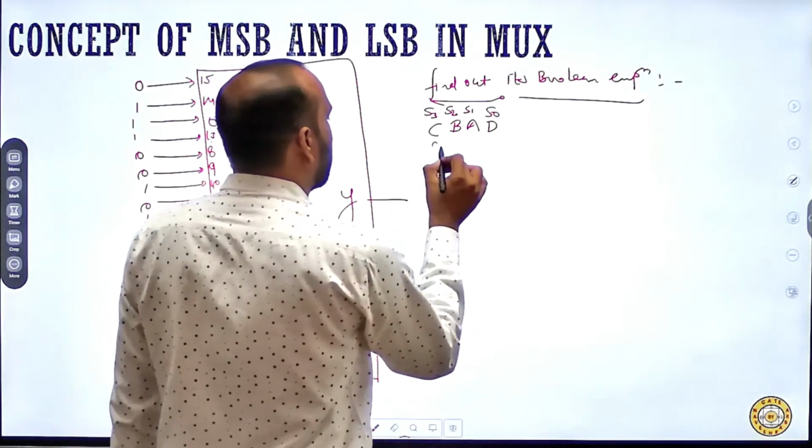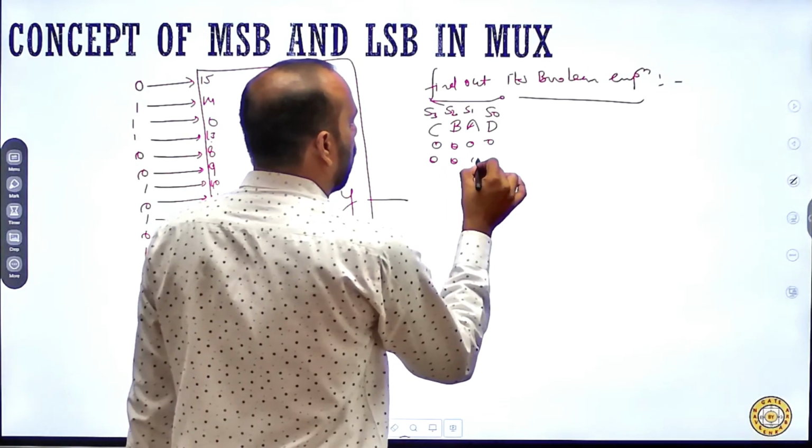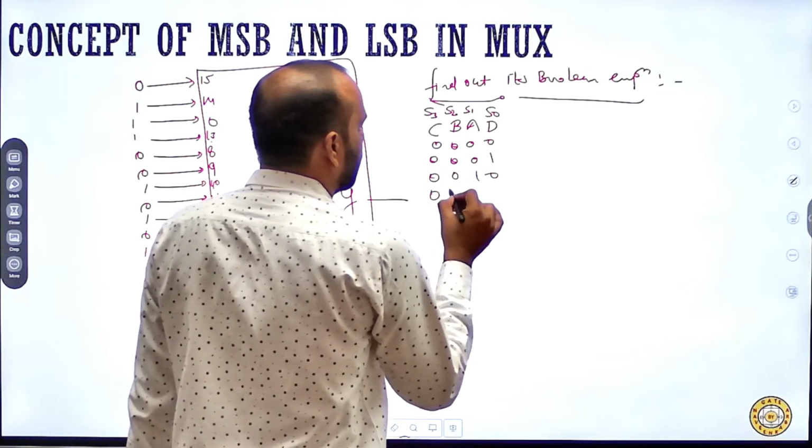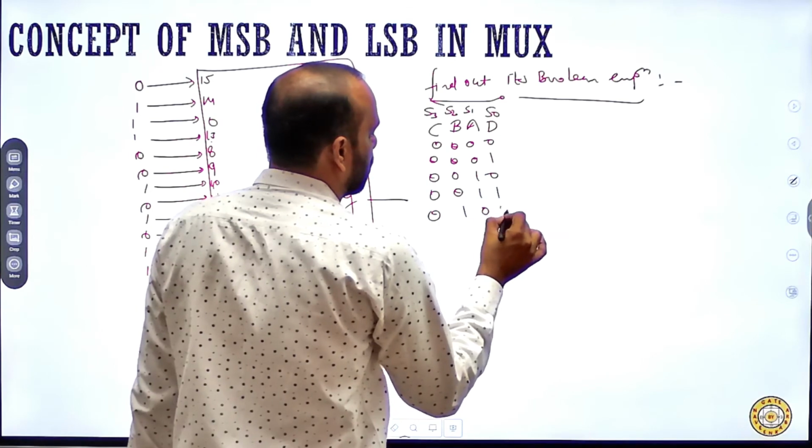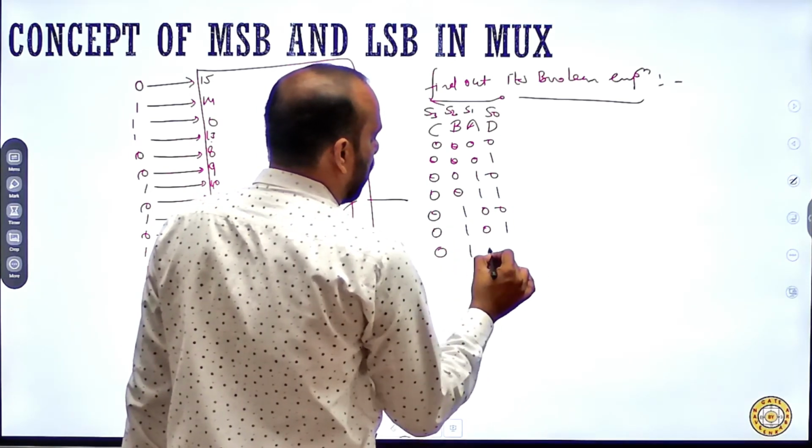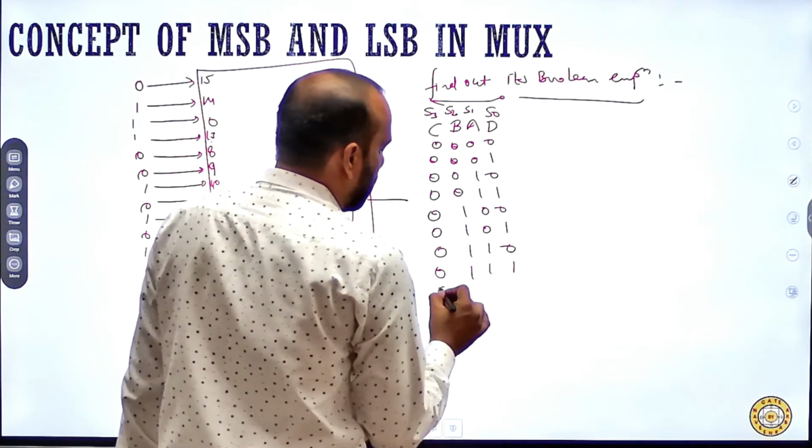So now this will become the select line combinations from 0, 0, 0, 0 up to 1, 1, 1, 1.